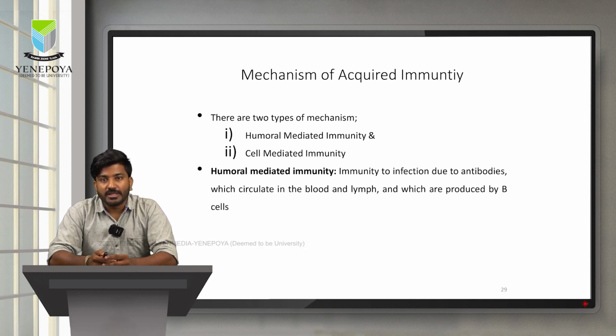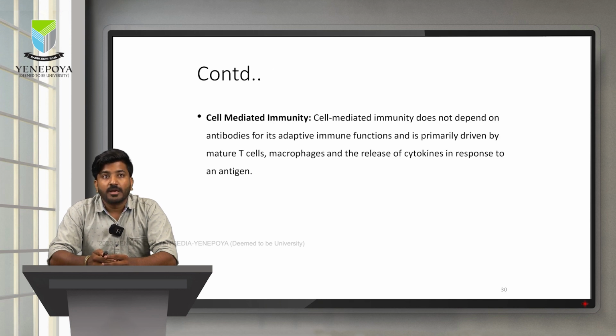Humoral mediated immunity is nothing but the immunity that is produced against an infection with the help of antibodies, which normally circulate in the blood and lymphatic system, majorly produced by the B lymphocytes, whereas cell mediated immunity is nothing but the primary function of the activated T cells, macrophages, and release of cytokines against an antigen.